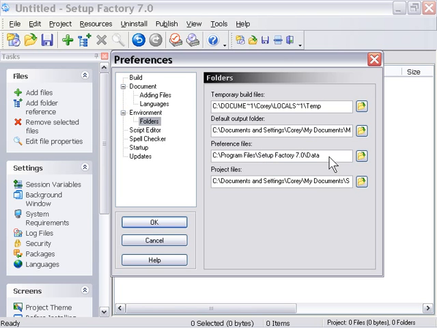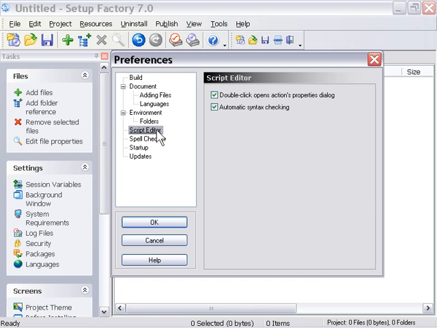Here's the build folders and the output folders and the preference files and project files folders, and you can change these freely, so you can choose any folder anywhere on your hard drive. Go ahead and set it up. It doesn't even have to be on your hard drive, actually. It could be on a network, it could be on anything, but in this particular case we're just dealing with the defaults, and again I like to leave them set to the defaults and just get used to that, and I encourage you to do that at first. Use the defaults and then work later into more customized setups.